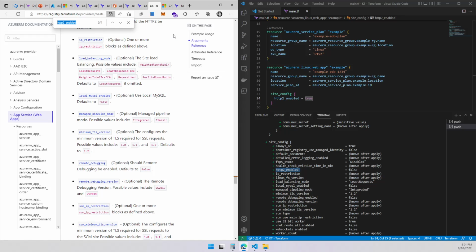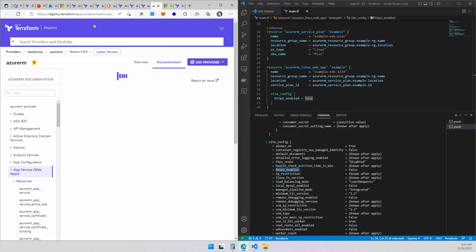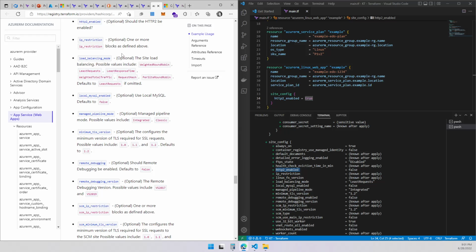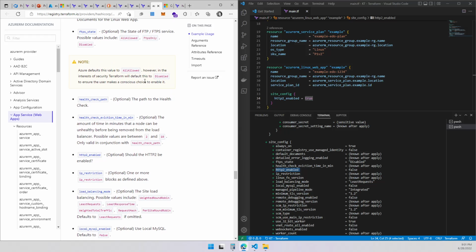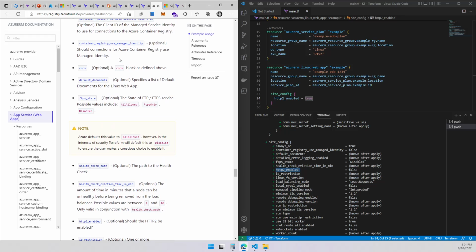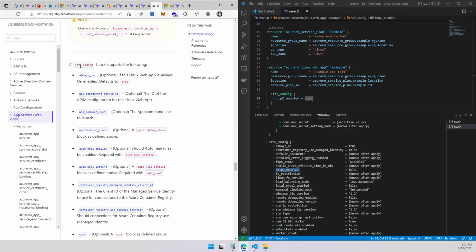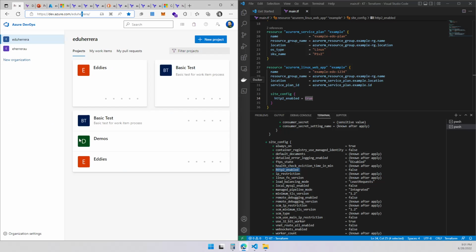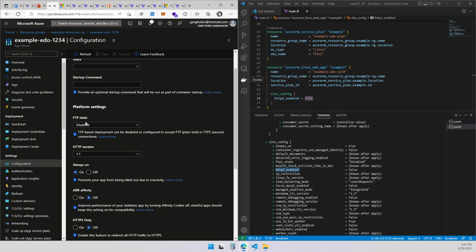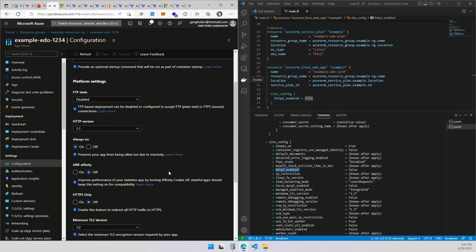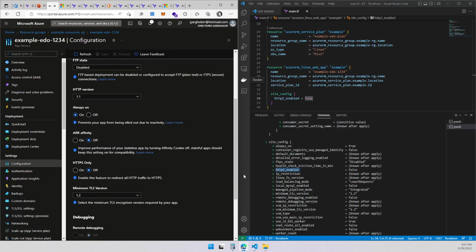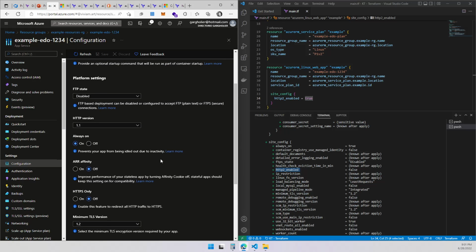This is inside of a block. Let me show you the block we're talking about. Site configuration block. This is the site configuration block. So right now it was false, now it's true. So on our site, it was false, and I'm going to set it to true to generate a change on this one.